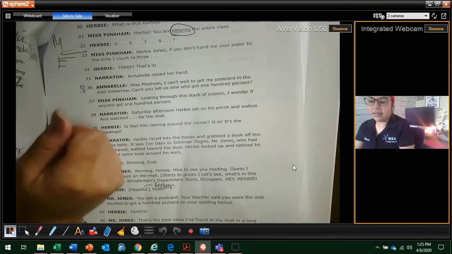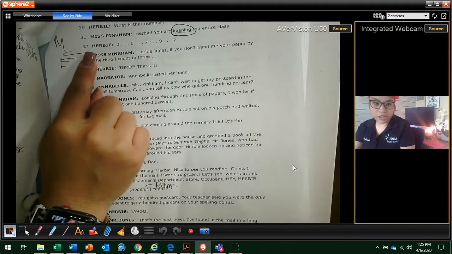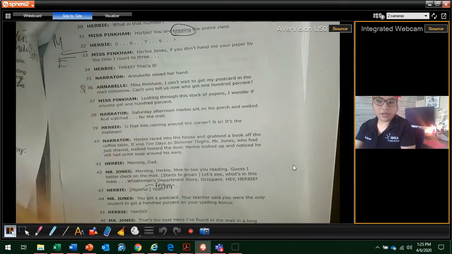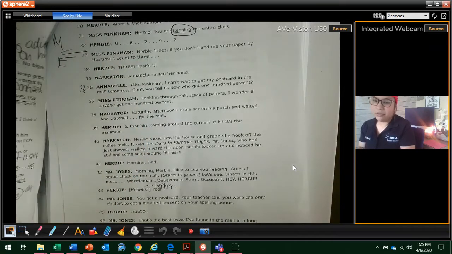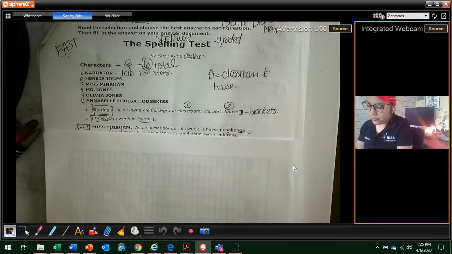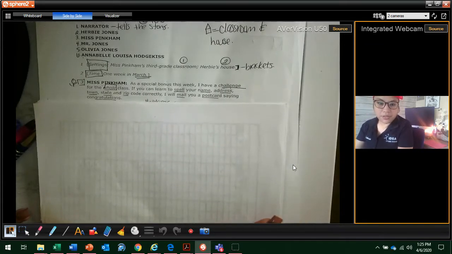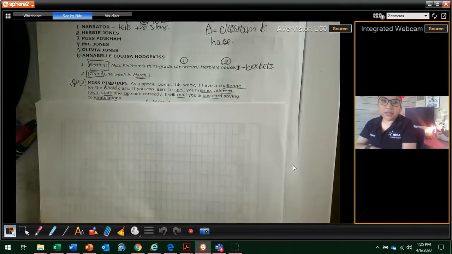Okay, so let me say it again. 1 through 18 is my beginning. My middle is from 19 all the way to 32. And then 33 all the way to the end, I don't need to count. It's my end. So that's going to be very, very important. Okay, so now I'm ready to start reading. Remember, reread first. Don't copy this until we finish reading.